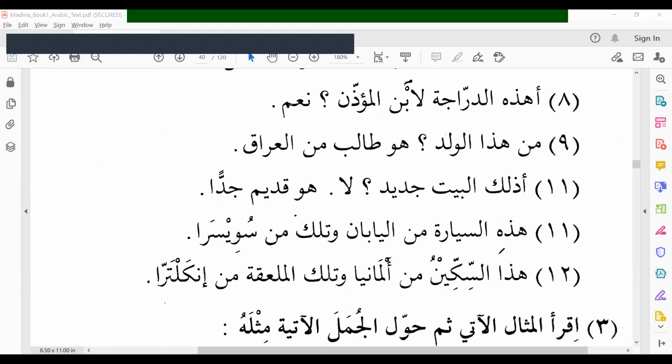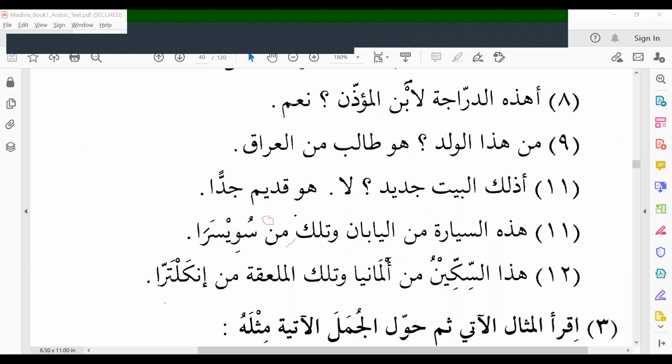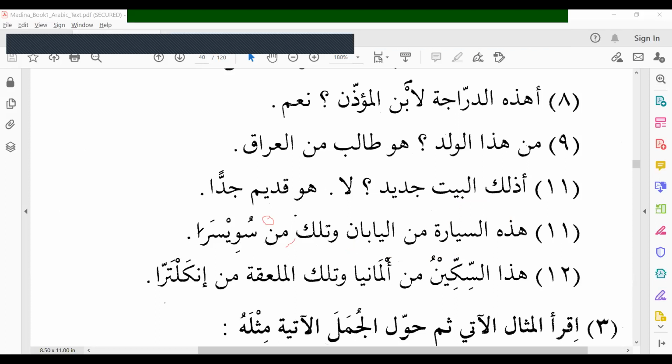هذه السيارة من اليابان. This car is from Japan. Watilka, and that is min Swisara. Why min? There is no alif lam followed by, correct? Swisara. What is Swisara? Switzerland. In Arabic, we say Swisara. It's an ismul maqsur. Why?